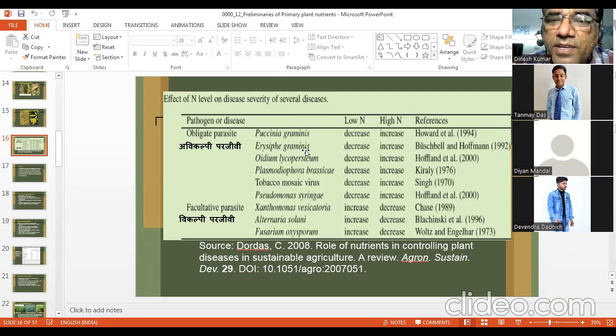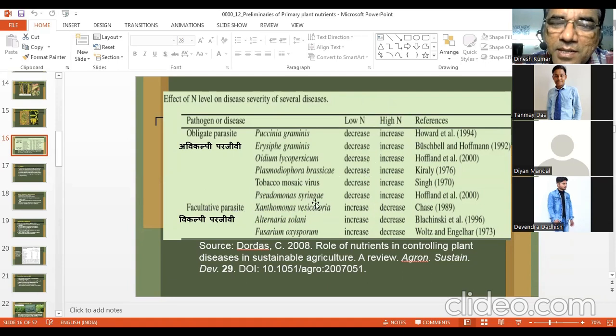Similarly, if it is Erysiphe graminis, low nitrogen supply, disease is low. High nitrogen, excess nitrogen means increase in disease incidence. So this is the common thing that students know, people know, that high nitrogen supply increases incidence of the disease and low nitrogen supply decreases incidence of the disease. But in case of facultative parasites like Xanthomonas vesicatoria, if your supply of nitrogen is low, the disease increases. If supply of nitrogen is high, then disease decreases.